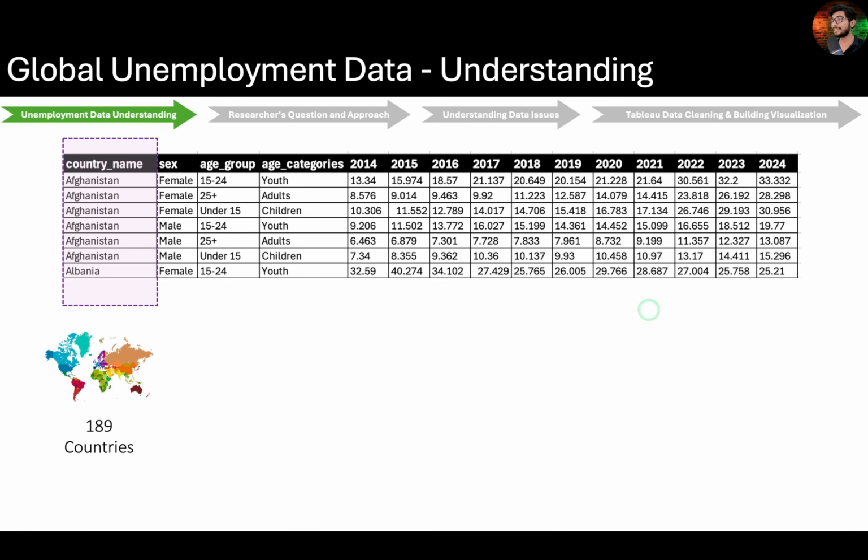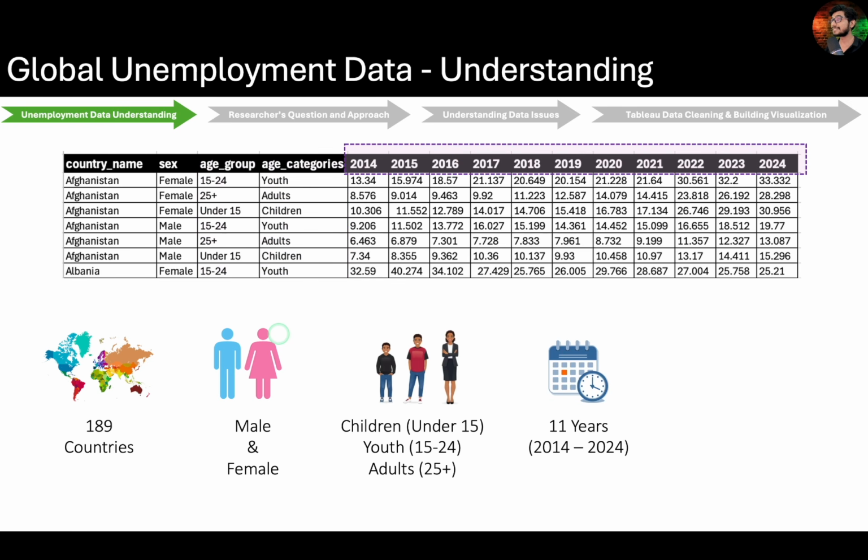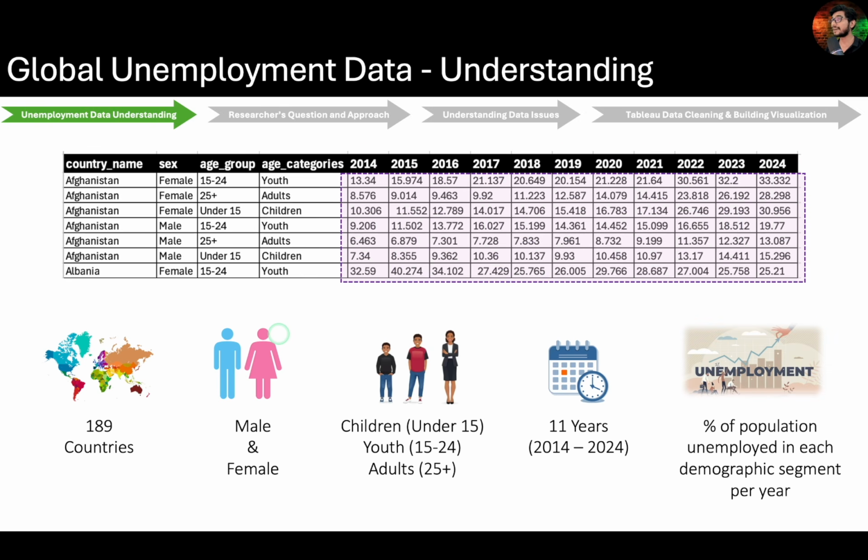This global unemployment dataset was sourced from the International Labour Organization. It covers 189 countries and includes gender-specific data, male and female, across different age groups such as children, which are under 15 years, youth, 15 to 24 years, and adults, 25 years and above. The dataset spans 11 years from 2014 to 2024 and records the unemployment rate for each category. In short, this is the global unemployment dataset recording unemployment rates by gender and age group for 189 countries from 2014 to 2024.